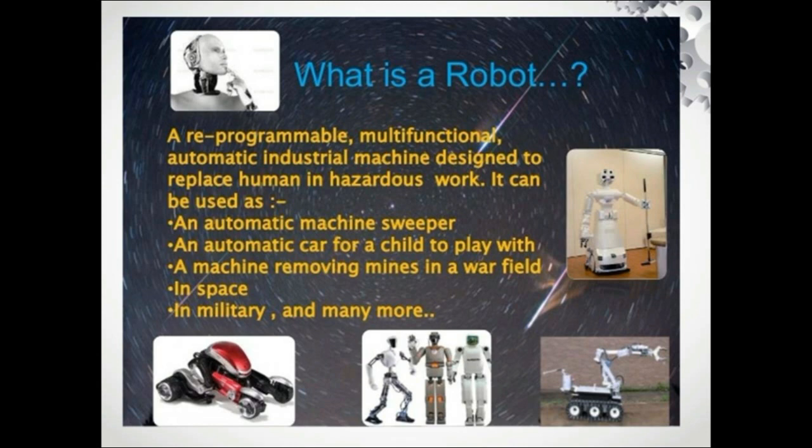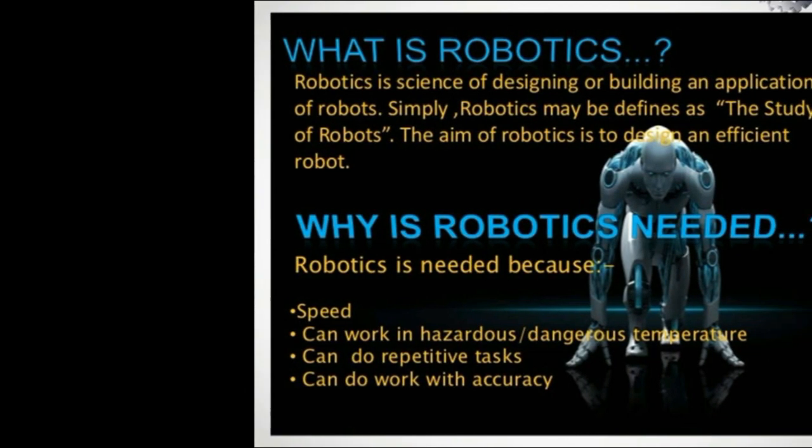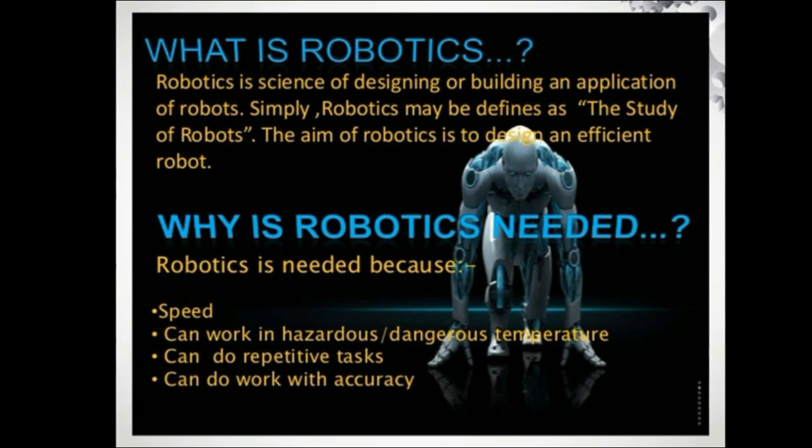What physics is there behind these robots? Next thing. Before getting into this, let us see why robotics is needed. It can work in hazardous places where human beings cannot. At low temperatures, at around 4 degrees centigrade, human beings cannot stand for many hours, whereas robots can be used for those purposes, do certain tasks repeatedly, and work with more accuracy.